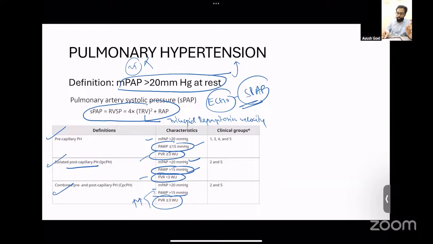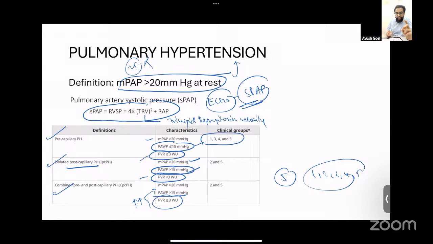As we all know, pulmonary hypertension is divided into 5 groups: group 1, 2, 3, 4, and 5. Groups 1, 3, 4, and 5 all lead to pre-capillary PH. Group 2 leads to isolated post-capillary PH and can also lead to combined, whereas group 5 can lead to any of these because it is a miscellaneous group.